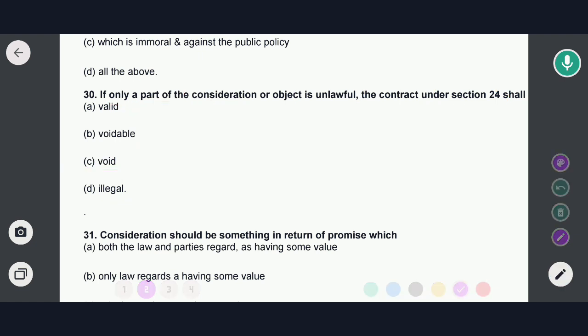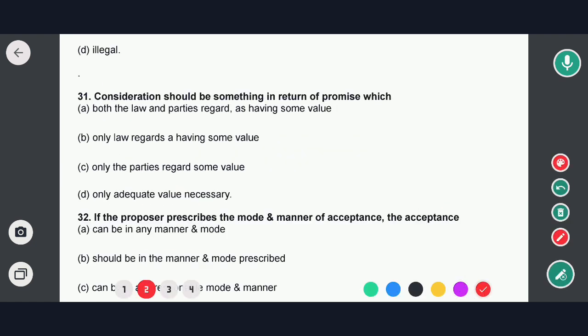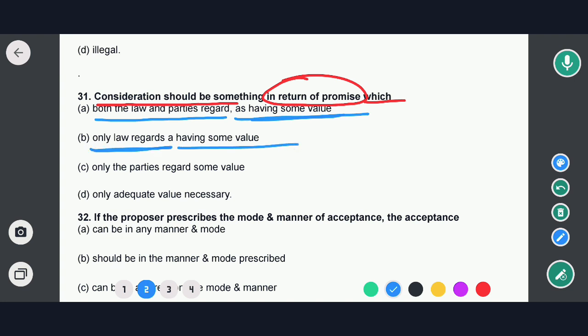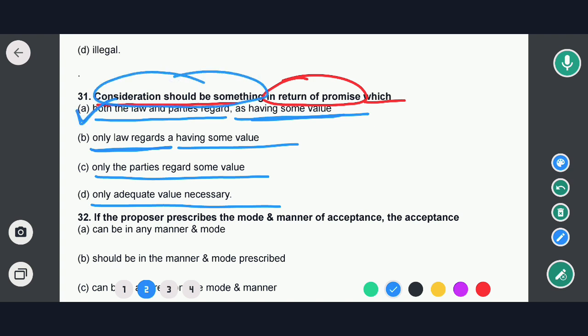Okay, so now to next question. Next question is consideration should be something in return of promise, which options are: both the law and parties regard as having some value, only the law regards it as having some value, only the parties regard some value, only adequate value necessary. So in this case, option A would be the correct answer, that means consideration should be something in return of the promise which both the law and the parties regard as having some value.